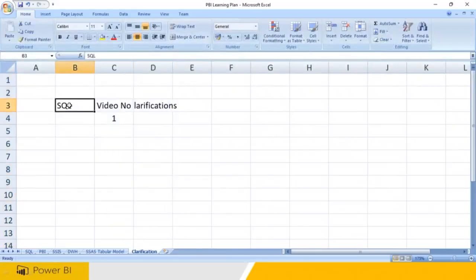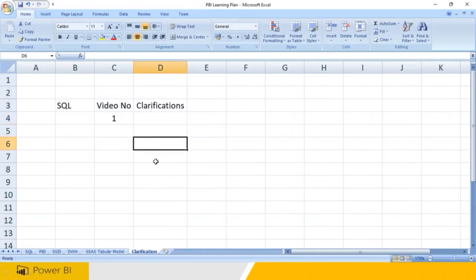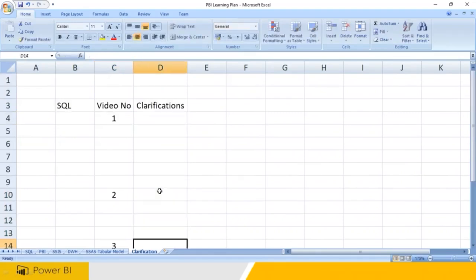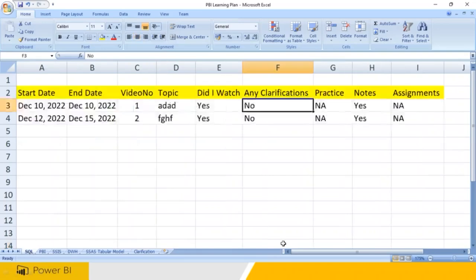That's it. So the SQL topic is going on, and I have these many clarifications: 1, 2, 3, 4, 5, 6, like that. So write all the clarifications like that. Video number 2 clarifications, video number 3 clarifications. Everything will be available, so all the clarifications are going to be recorded, and you don't lose anything, right?